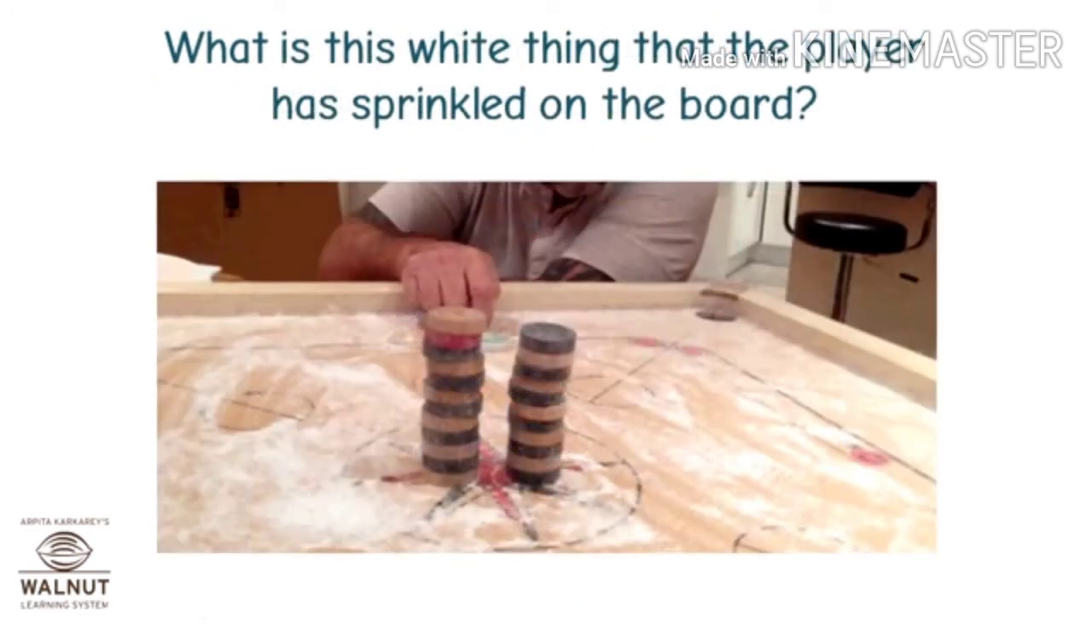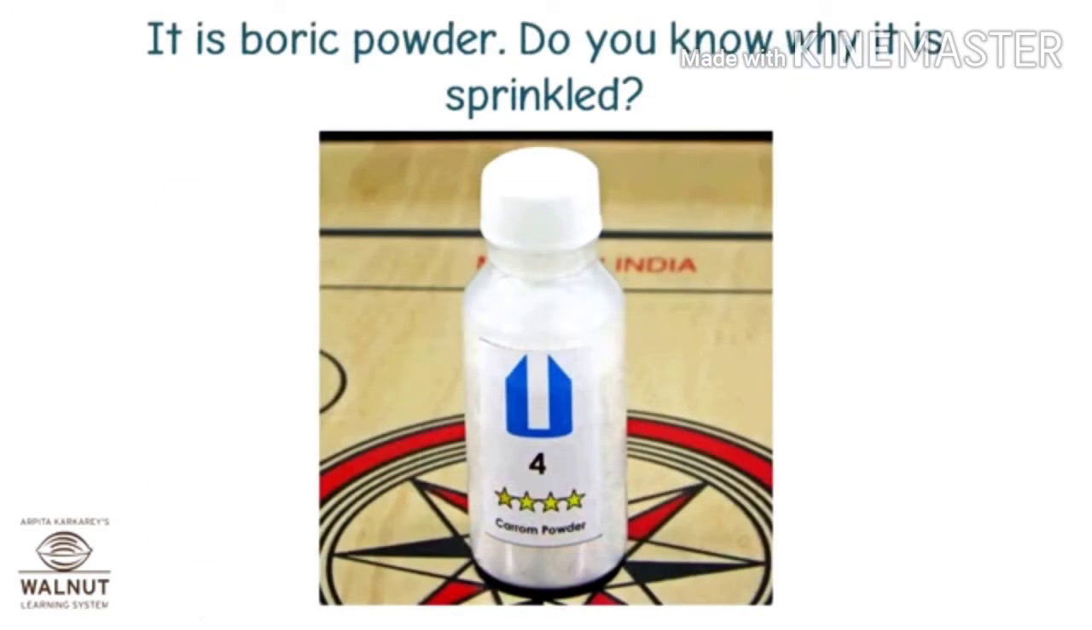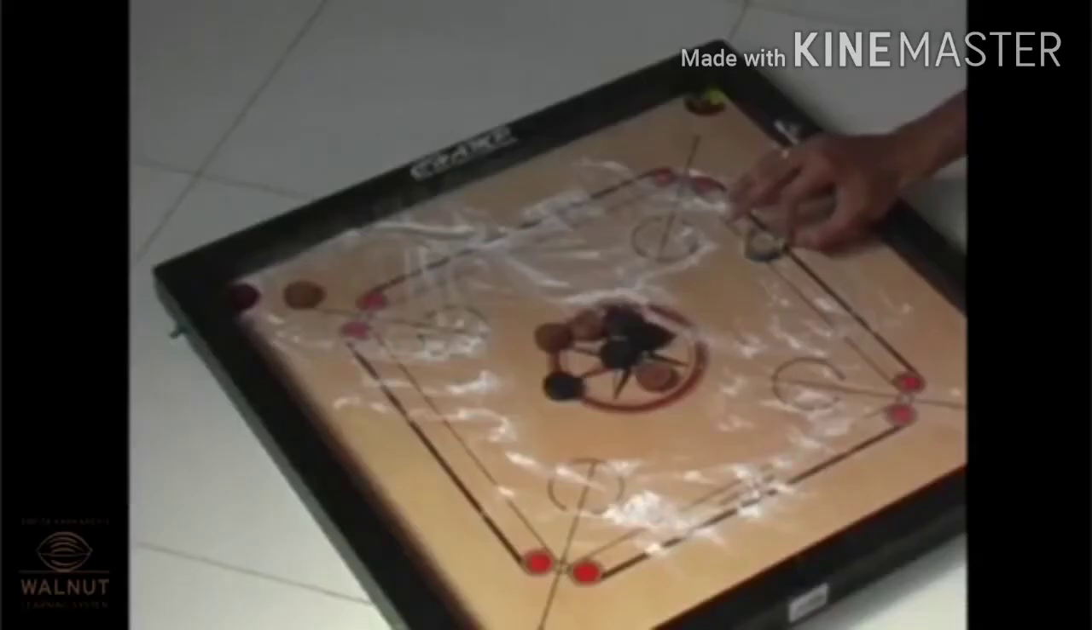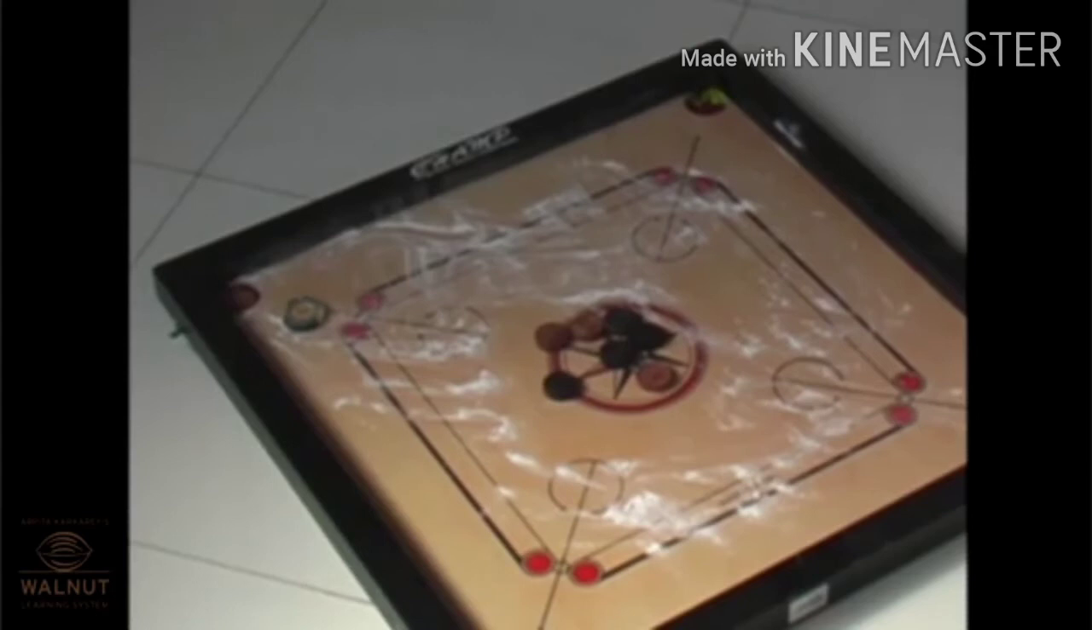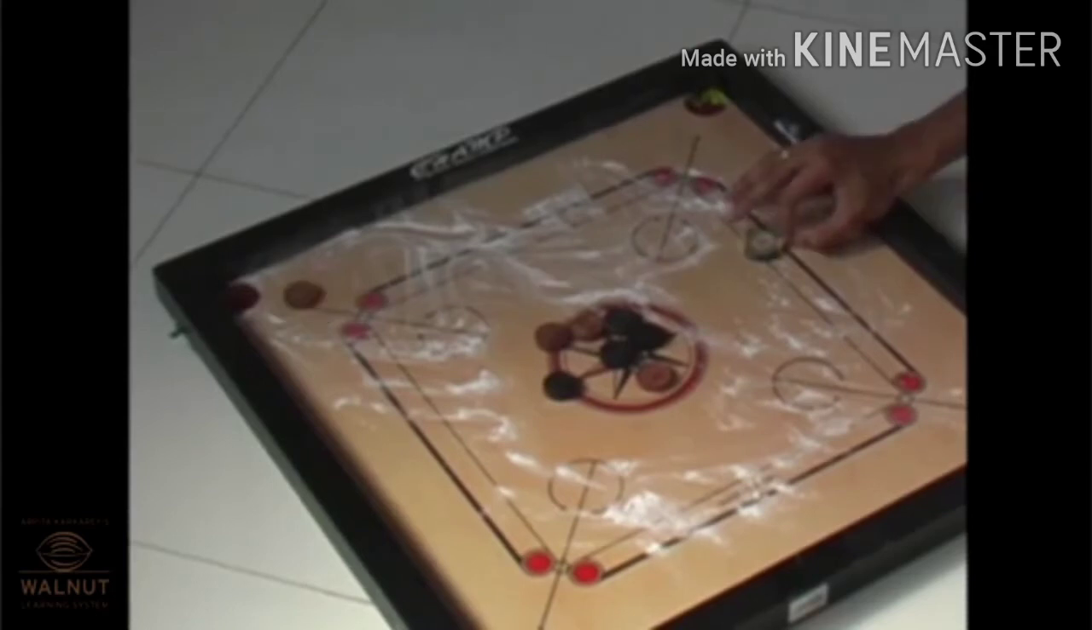What is this white thing that the player has sprinkled on the board? It is a boric powder. Do you know why it is sprinkled? It is sprinkled to make the board slippery. Now, the coins move more easily on the board.